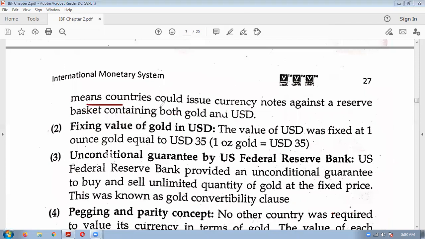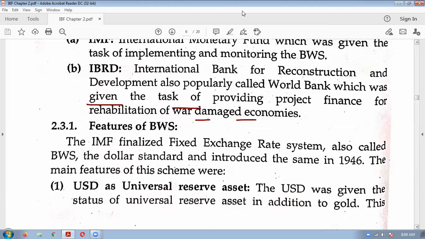This means countries could issue currency notes against a reserve basket containing both gold and USD. So just understand this much: in the Bretton Woods conference, the US dollar was given the status of a universal reserve asset in addition to gold.